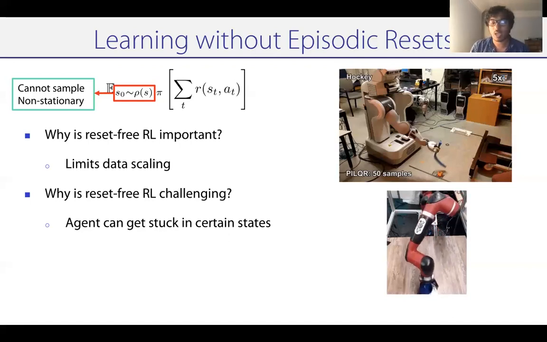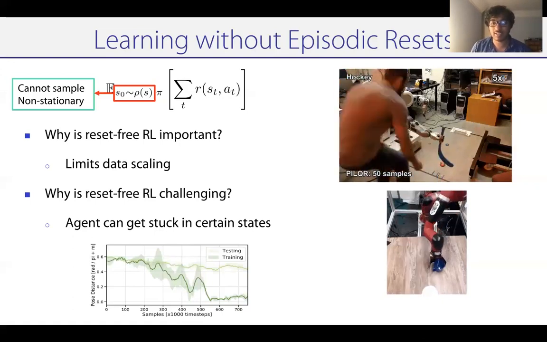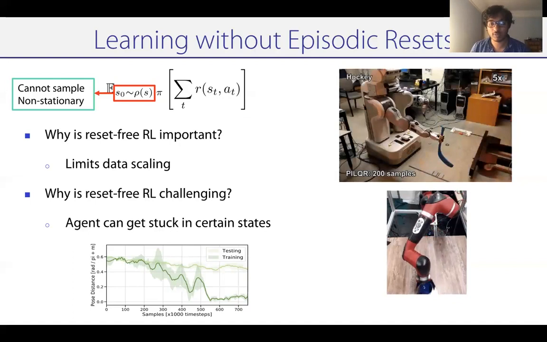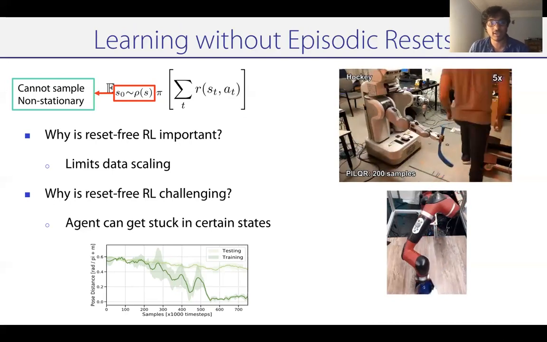What's even more nefarious is that if you actually succeed at performing the task, then the right thing to do is to do nothing at all. If you do nothing at all, then the agent fails to continue getting better at robustly performing the task because it's not collecting any novel data.